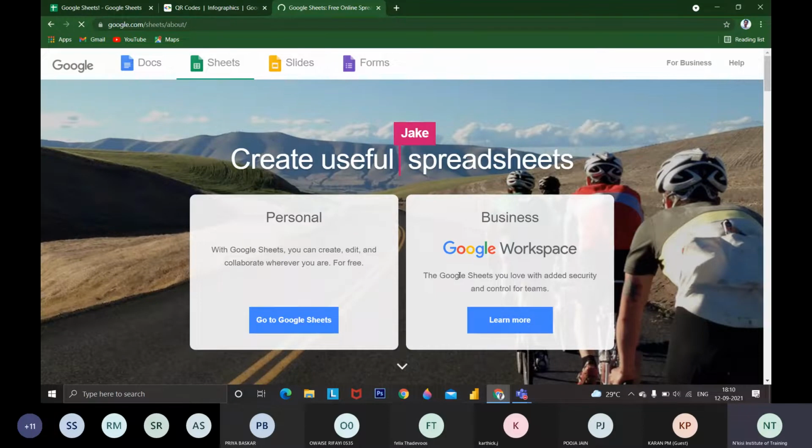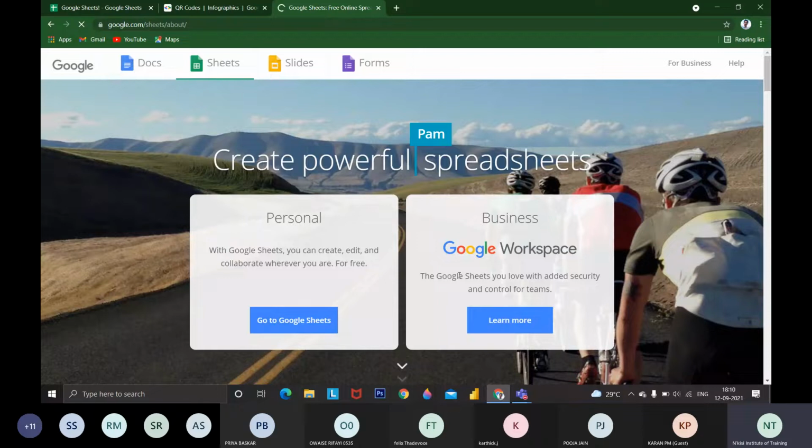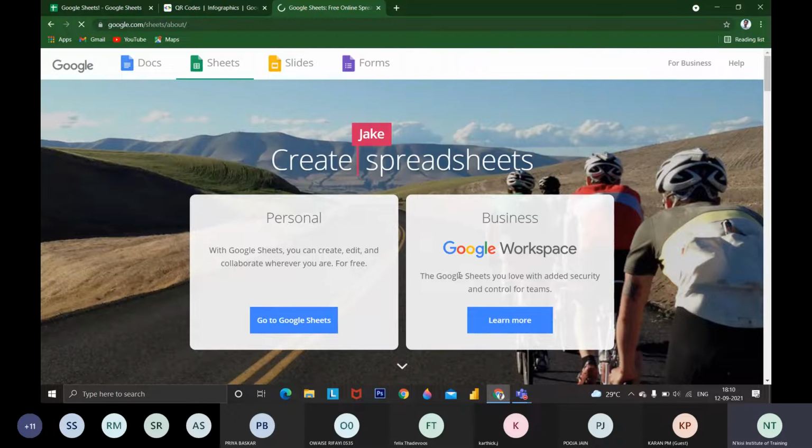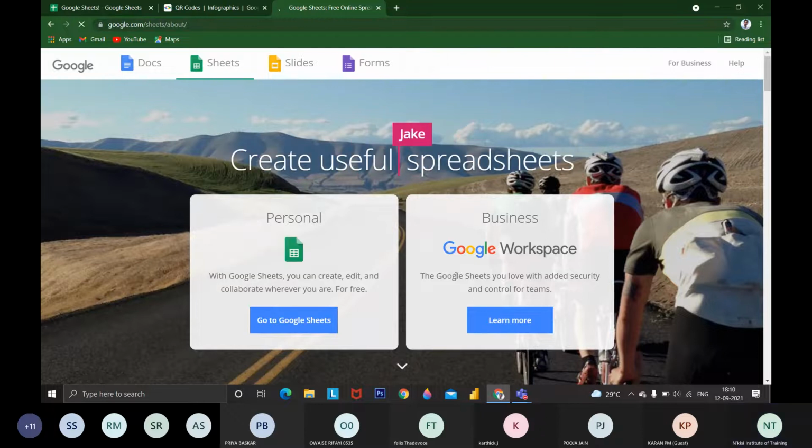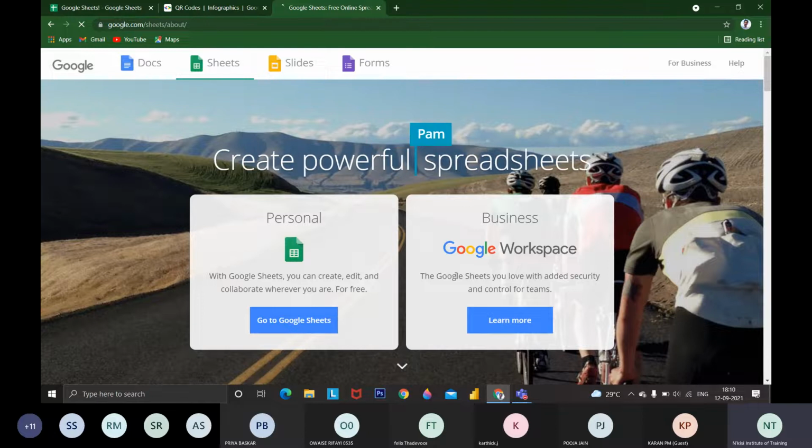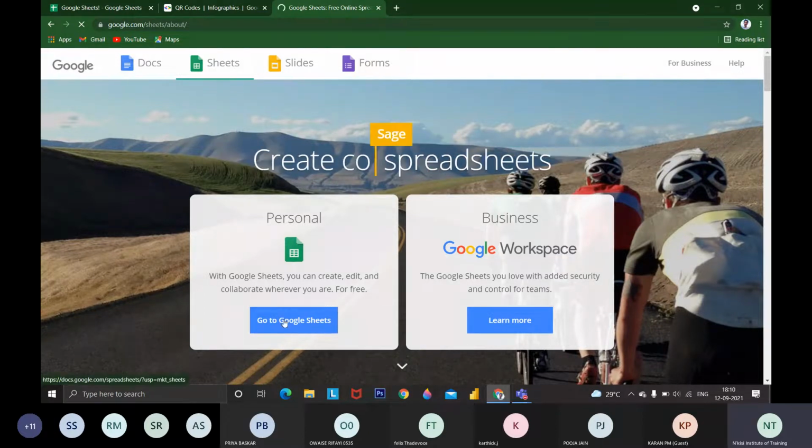If you are using it at a workplace, like in a corporate where they have given you a working or domain ID, or in a college with an ID like bit.ac.in, .ac.in or .org, an organization or educational institution ID, that is called a workspace. They have a specific domain and will be working in the workspace. Now we are going to use a personal space.